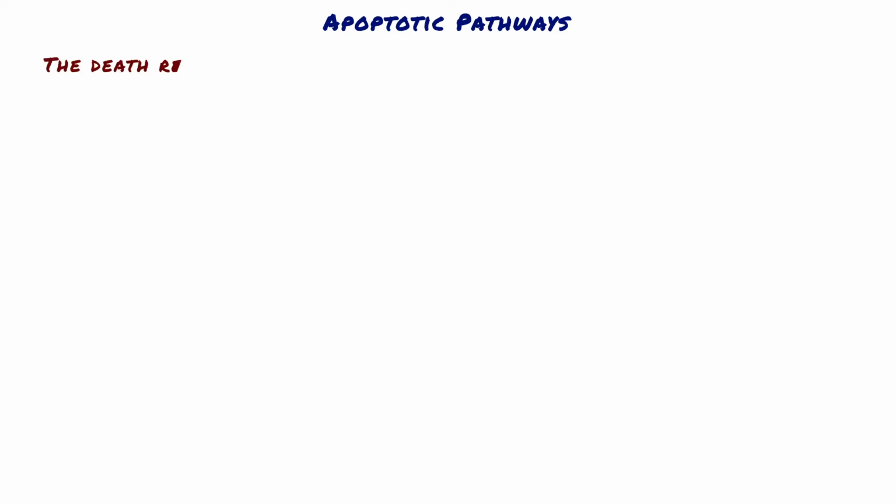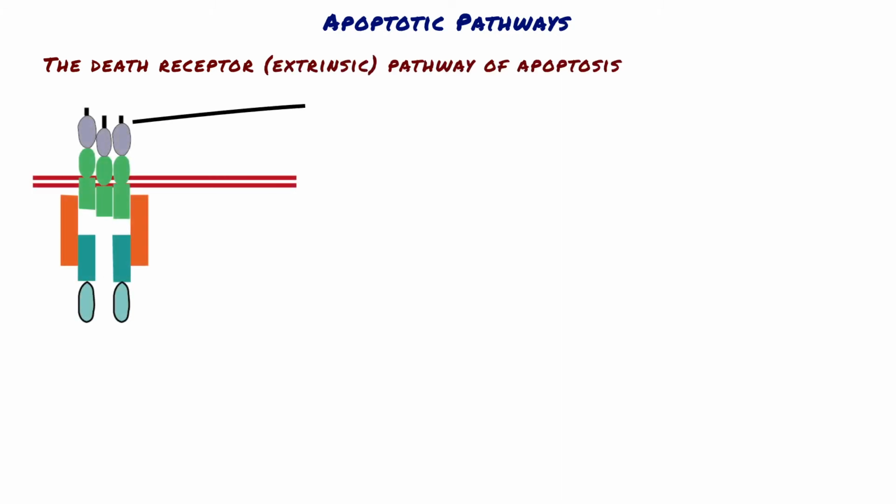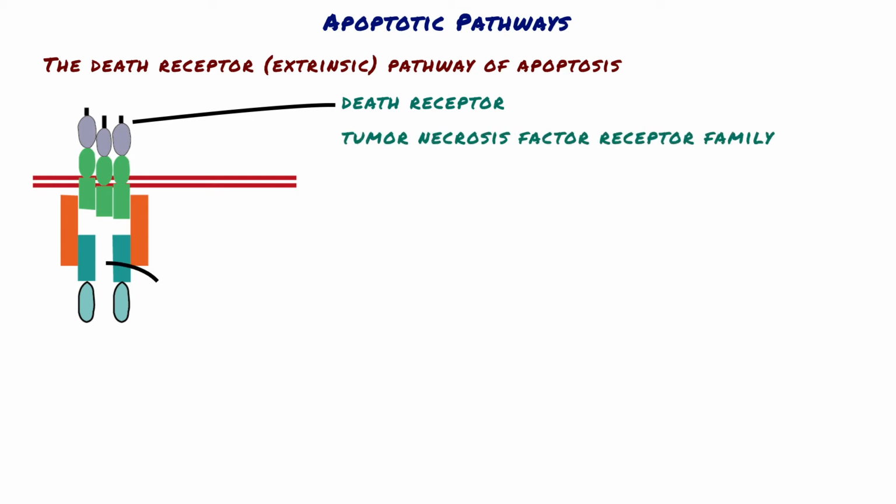The death receptor, extrinsic pathway of apoptosis. Many cells express surface molecules, called death receptors, that trigger apoptosis. Most of these are members of the tumor necrosis factor receptor family, which contain in their cytoplasmic regions a conserved death domain, so named because it mediates interaction with other proteins involved in cell death.